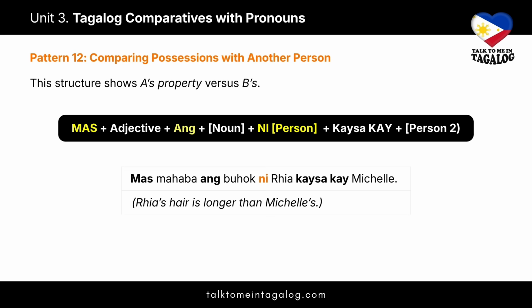Here's an example. Mas mahaba ang buhok ni Ria kaysa kay Michelle. Meaning, Ria's hair is longer than Michelle's. Why do we use ni and kay? Ni Ria. We use the marker ni to show that the hair belongs to Ria. Kaysa kay Michelle. We use kay because we are comparing Ria's hair to another specific person, Michelle. In this structure, you don't need to repeat the word hair or buhok twice. The use of kay at the end automatically implies you are comparing the same object to the second person.